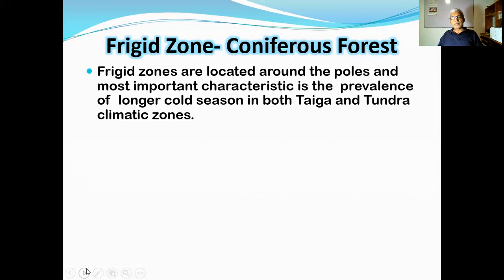Then the frigid zones are located around the poles, you know it. The most important characteristic is the prevalence of a longer cold season in both the taiga and tundra climatic zones, because there are sub-climatic zones called the taiga and tundra. The cold period is much longer than the other two, especially the temperate zone. That's the main characteristic of this climatic type.